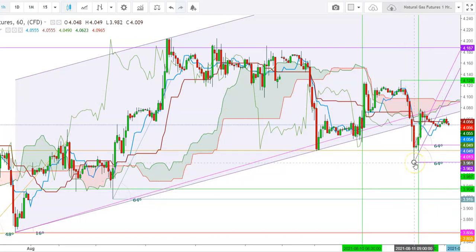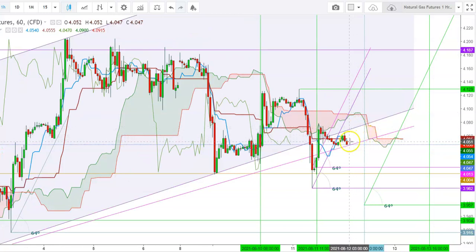$3.982 on August 11th. But since then, the natural gas futures have found a sharp reversal, and are finally trading well above the psychological support at $4. So friends, here you can see how the natural gas futures have been currently trading at the levels of $4.047. So friends, here you can see how the natural gas futures have been currently trading well below the lower end of this uptrend channel, which shows the growing weakness in natural gas futures.